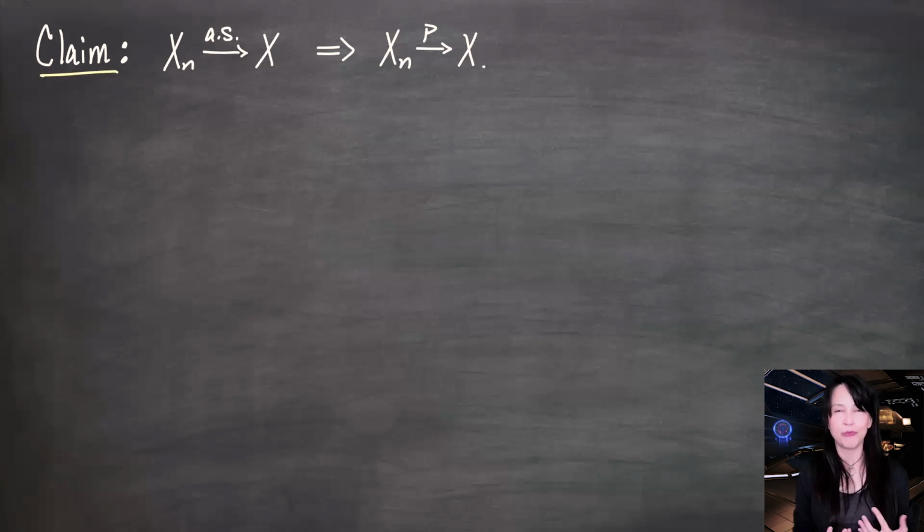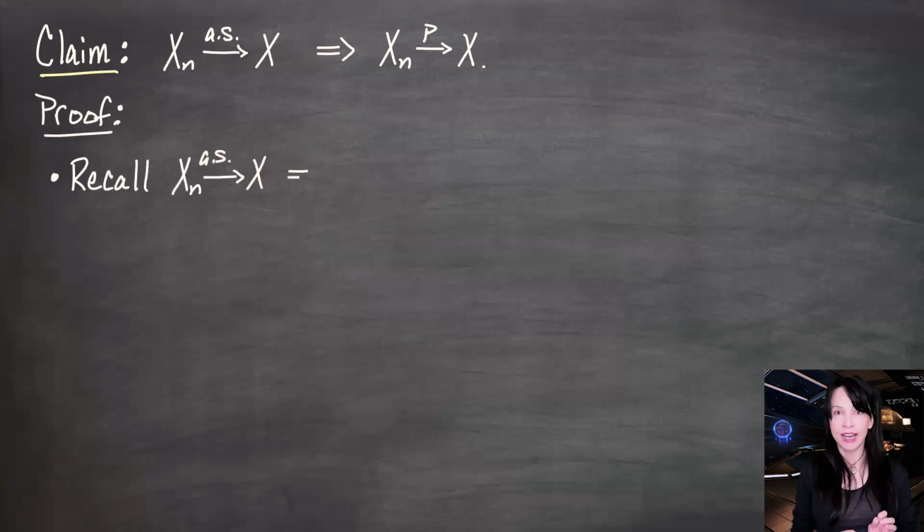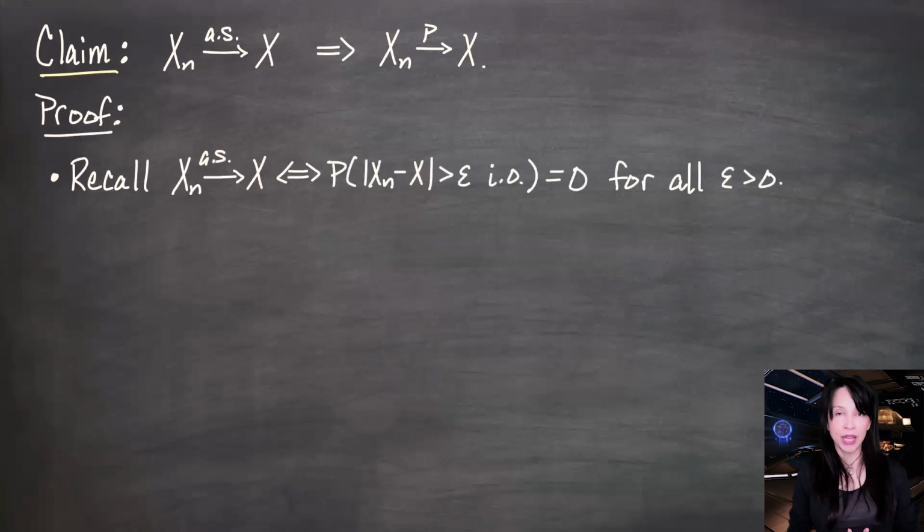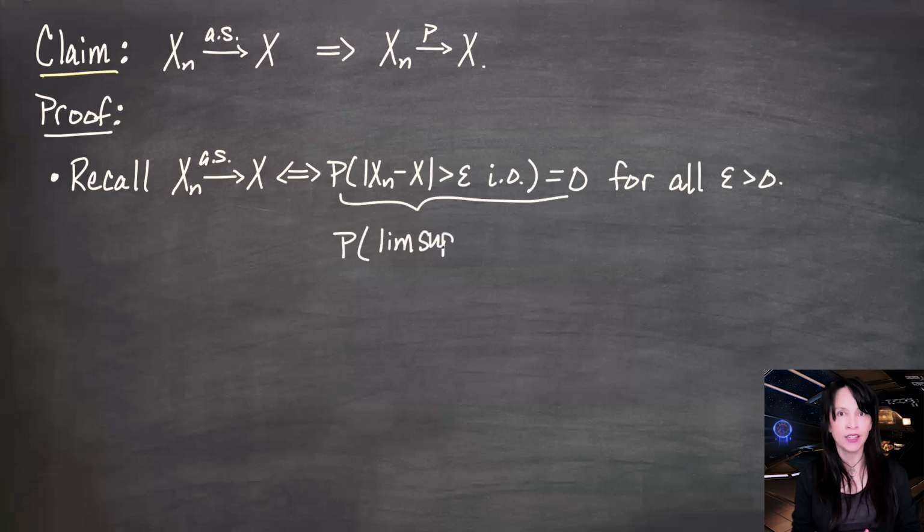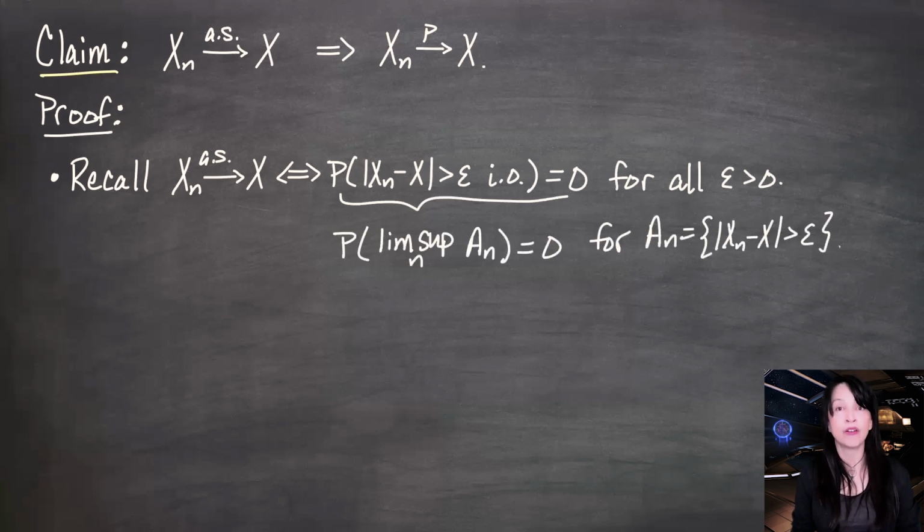Let's prove this claim. I'm going to use my favorite equivalent criteria for almost sure convergence. It was property 2 on the first slide today. Recall that if we have Xn converging almost surely to X, then for any epsilon greater than 0, the probability that the distance between Xn and X is greater than epsilon infinitely often must be 0. Infinitely often is a limsup kind of thing. We can write this as the probability measure of the limsup of some An's is 0, where An is defined to be the set of omegas for which Xn(omega) and X are greater than epsilon apart. This is a direct consequence and indeed an equivalent criterion to almost sure convergence.